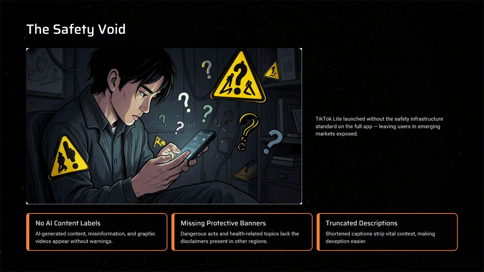The safety void: no AI content label. AI generated content, misinformation, and graphic video appear without warning, missing protective banners, and also truncated descriptions. Shortened captions strip vital context, making deception easier.